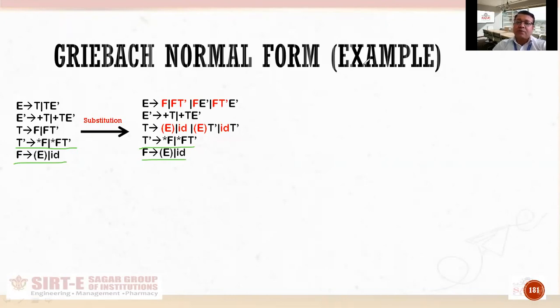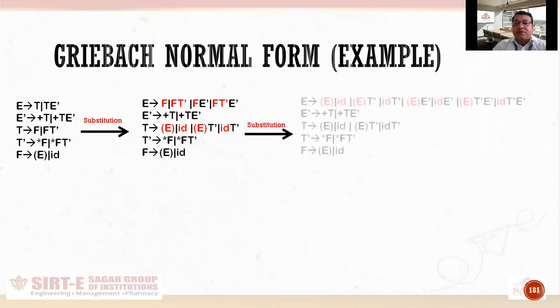So what to do now? Now we will again perform substitution and put the value of F here. If you see the productions of E, first E produces F, E produces FT dash, E produces FE dash and E produces FT dash E dash. Here, in all places, the first symbol is a variable. So what is to be done? We will substitute the value of F here. So let us perform that also.